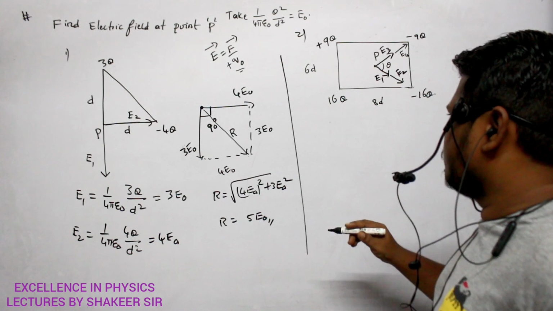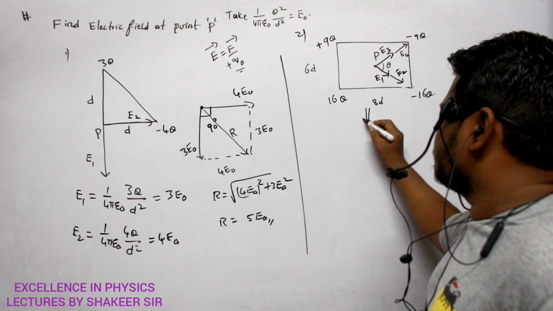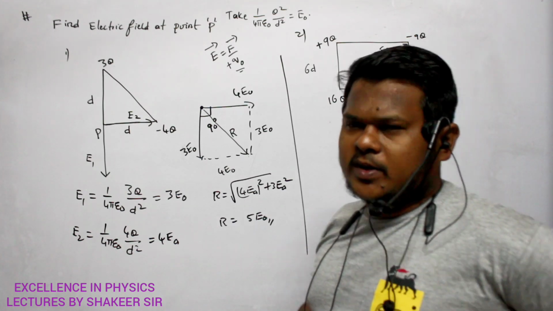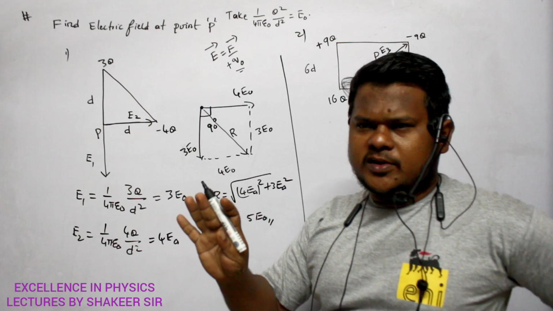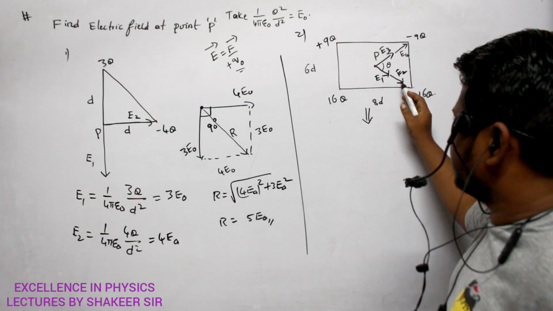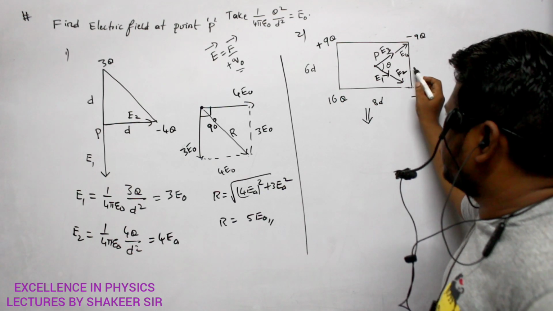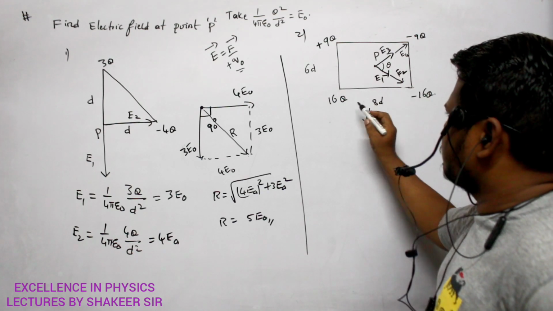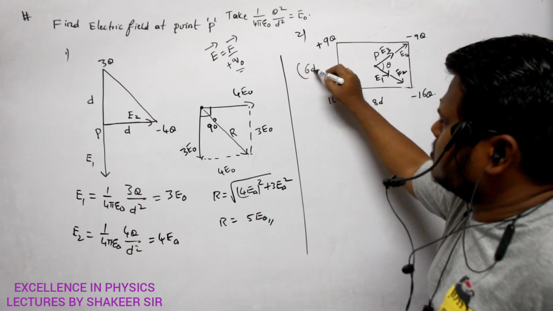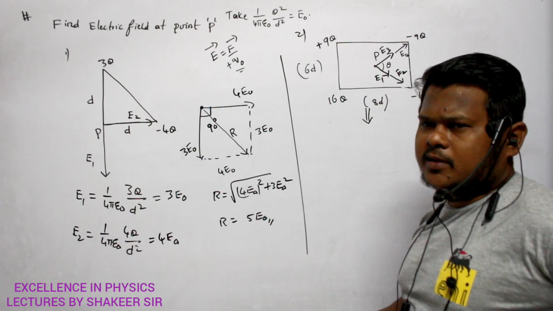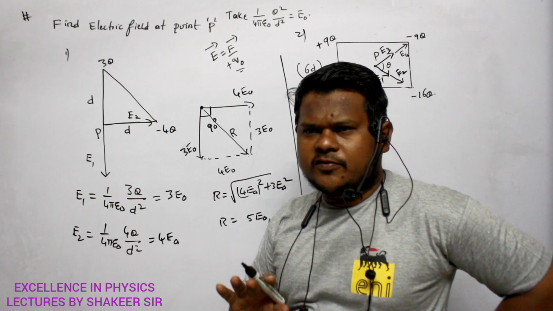So instead of doing all this, can I do this in a much simpler method? So this is one method of solving this problem. Clear? So 4 electric fields are there, no? This is the first electric field, second, third and fourth electric field. And this theta value also I can calculate because I have the knowledge of sides. This is a 6d side, this is 8d side. So very easily I can calculate angle theta and I can calculate the total electric field.